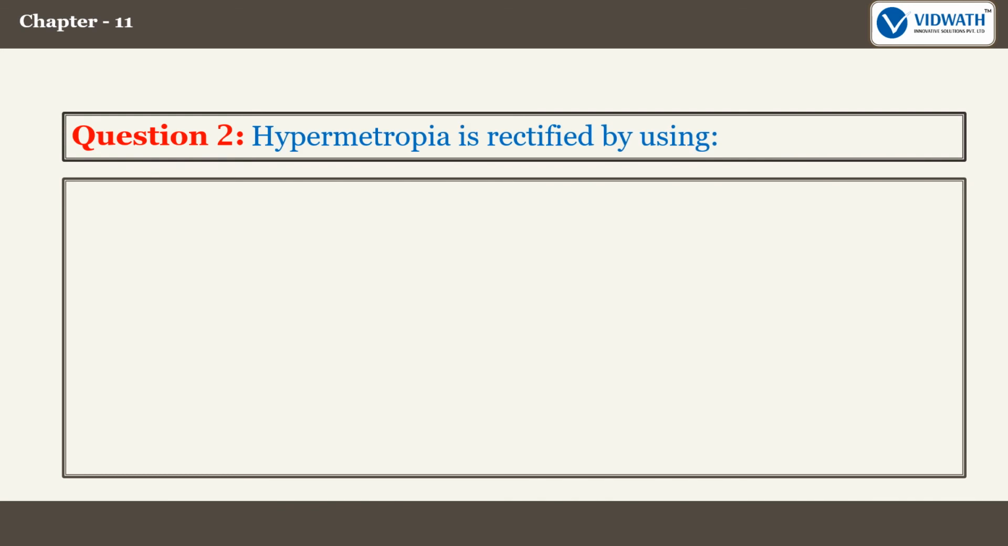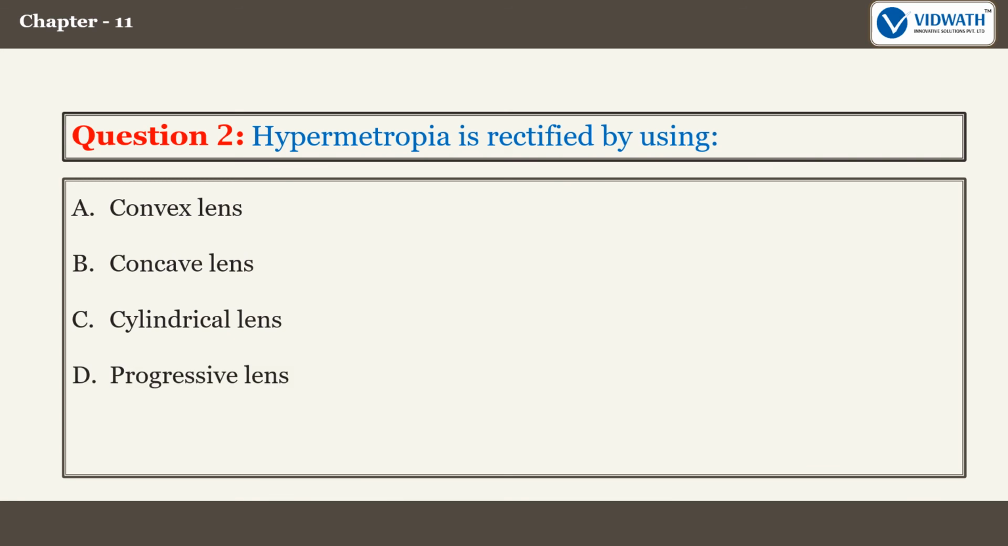Question 2. Hypermetropia is rectified by using Option A. Convex lens. Option B. Concave lens. Option C. Cylindrical lens. Option D. Progressive lens. The correct answer is option A. Convex lens.